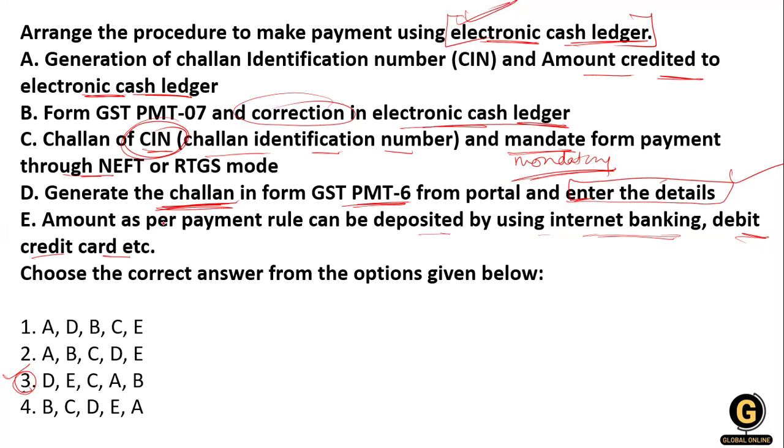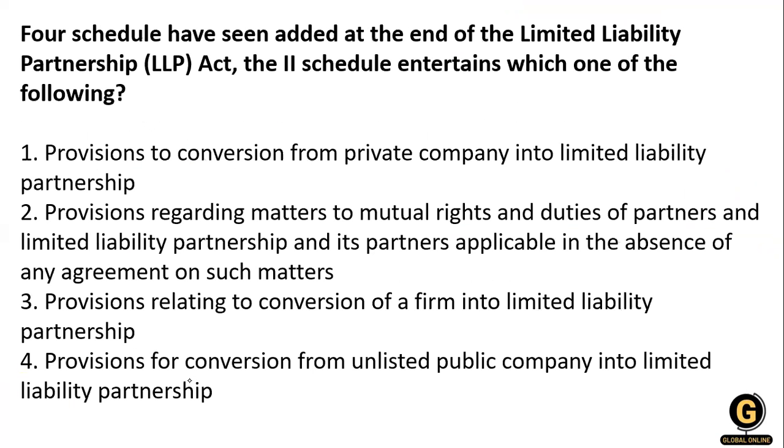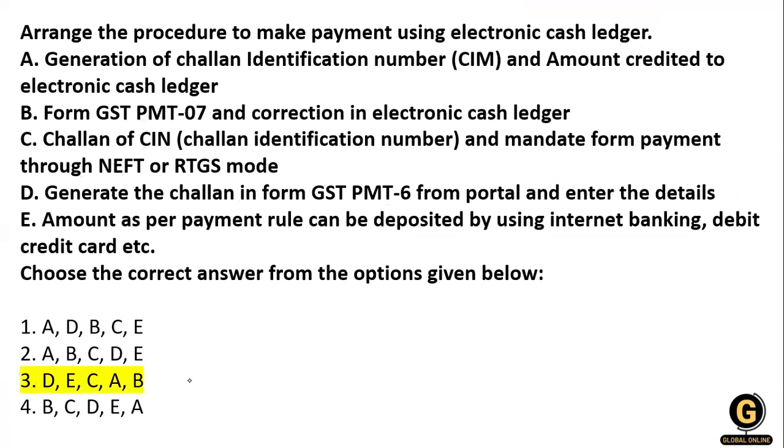So the option number 3 is correct. Clear? If you do not understand this kind of question, you have to go through the video two or three times.